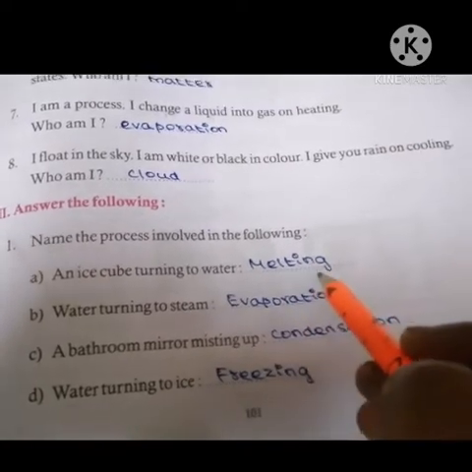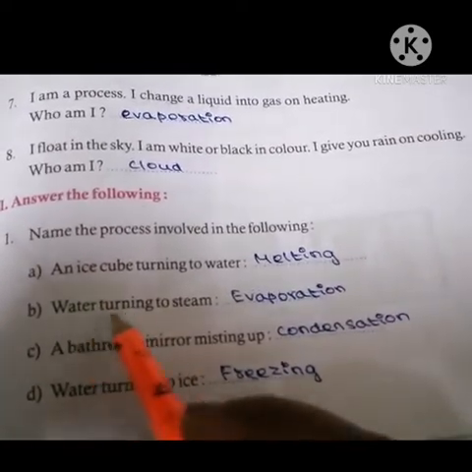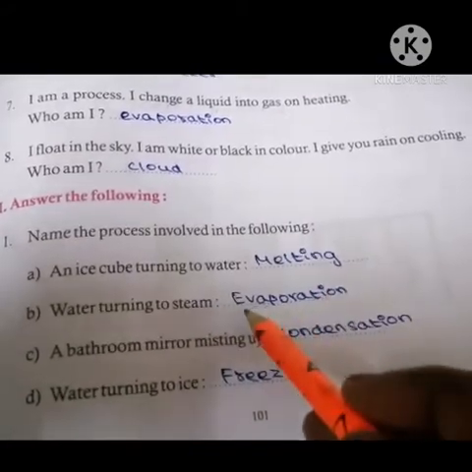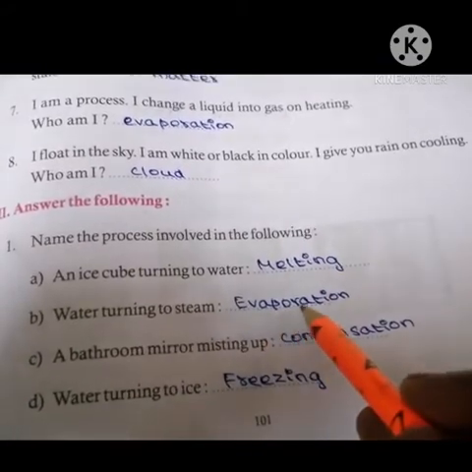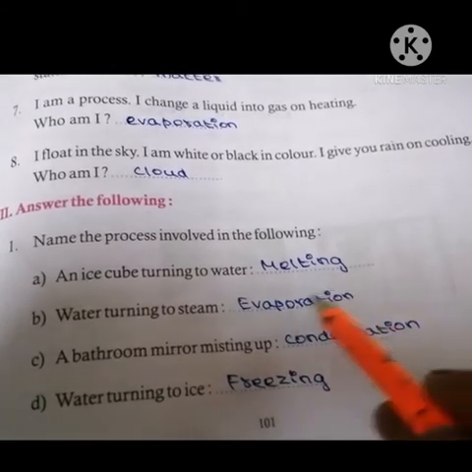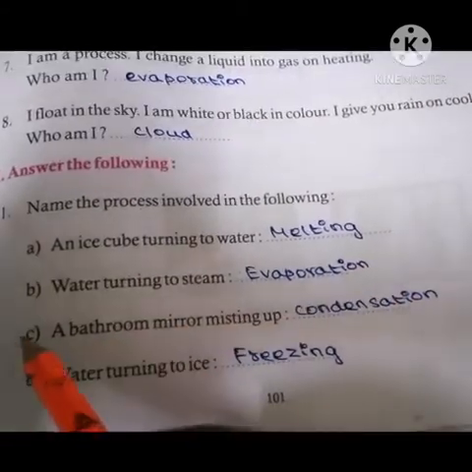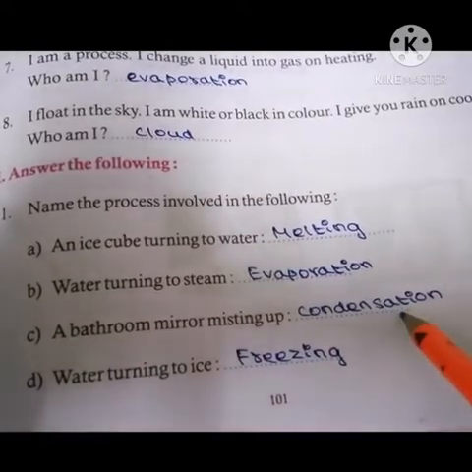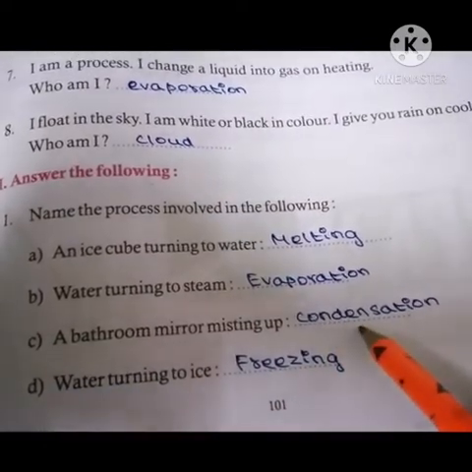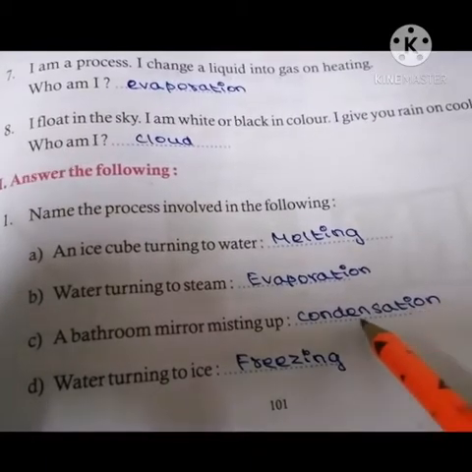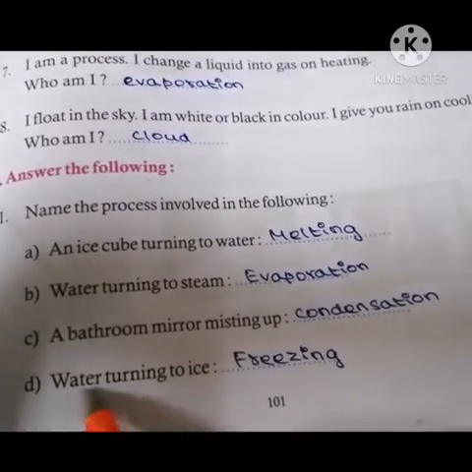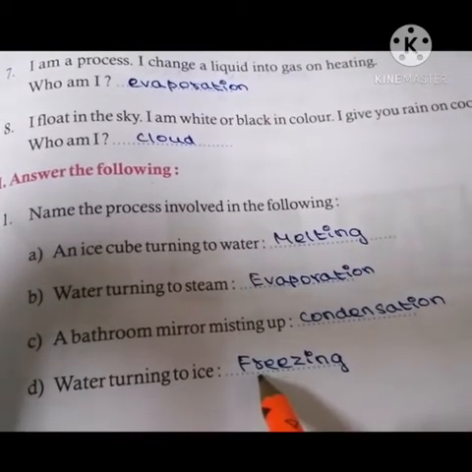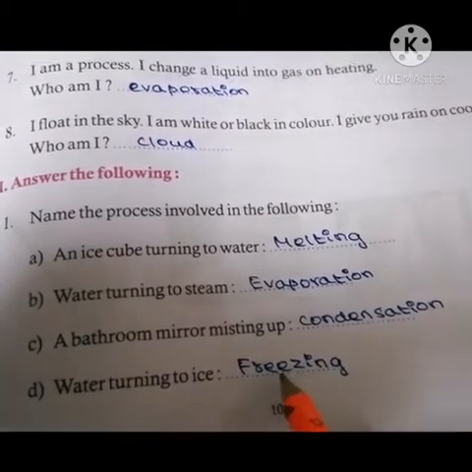Water turning to steam: evaporation. A bathroom mirror misting up: condensation. Water turning to ice: freezing.